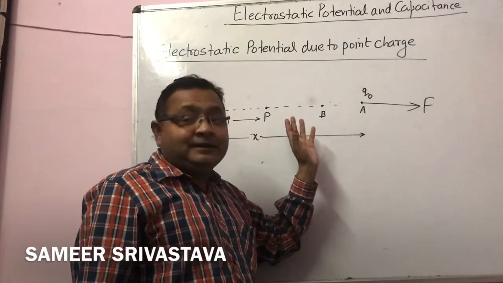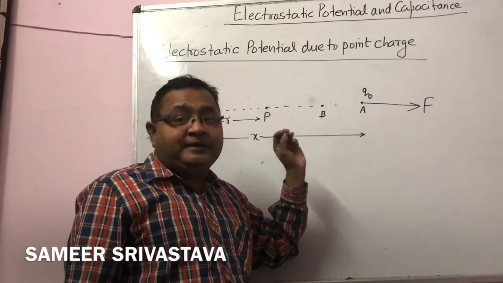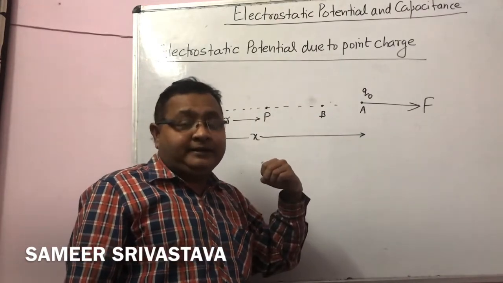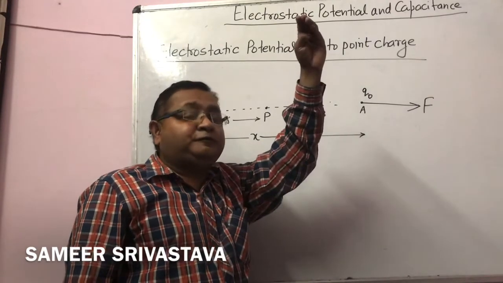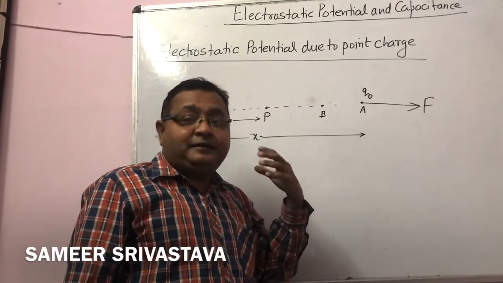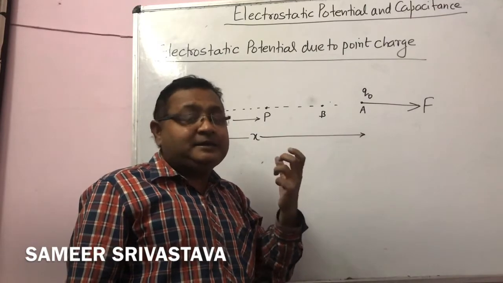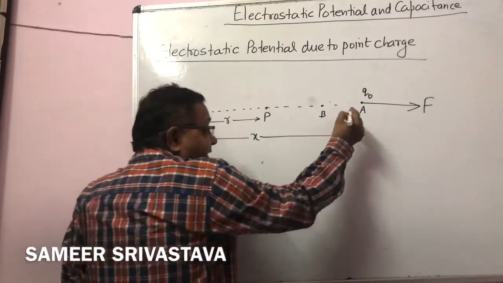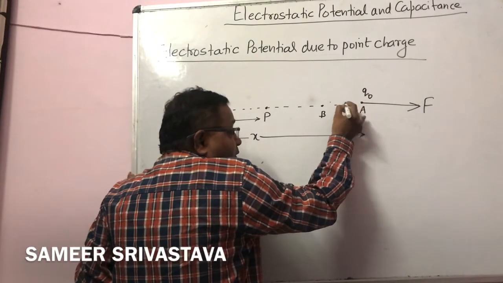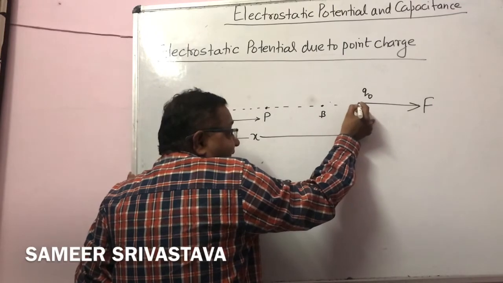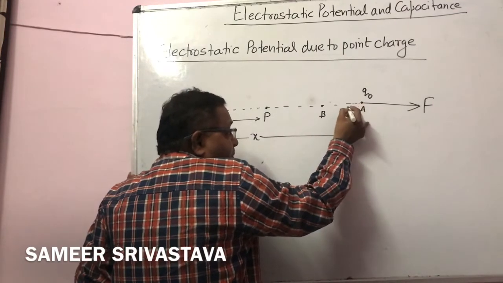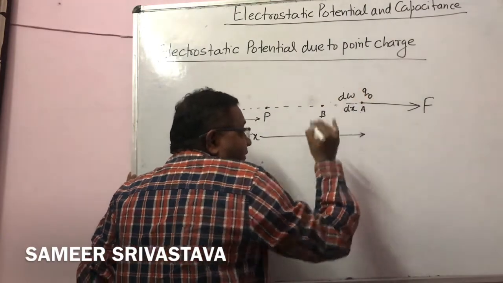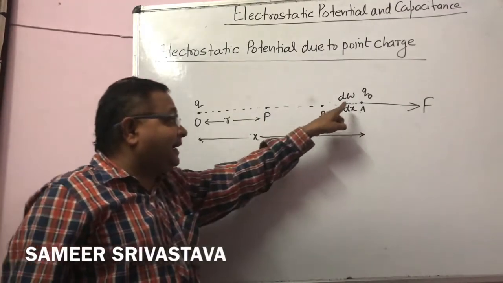We all know the concept of potential. When a charge moves from infinity to any point, the work done to move that charge produces the electric potential. So now, if this charge Q0 moves a small distance dx from A to B, due to this small movement a small work is done, that is dW.